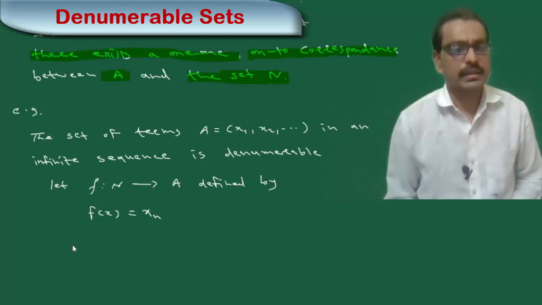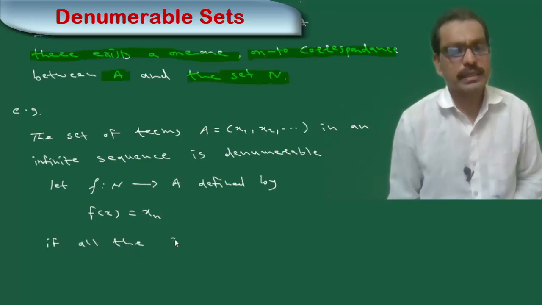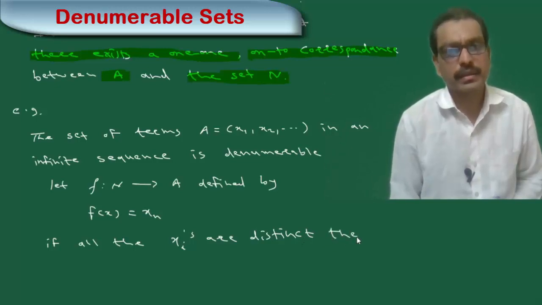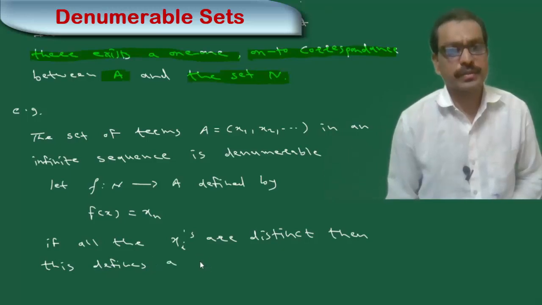If all the xi's are distinct, then this defines a one-to-one onto function f.